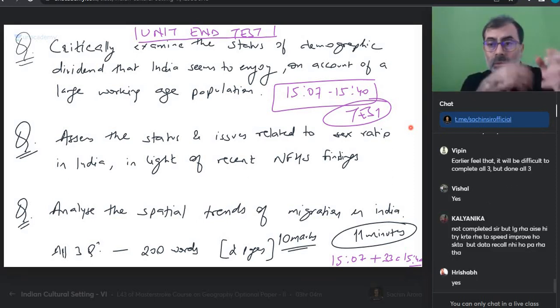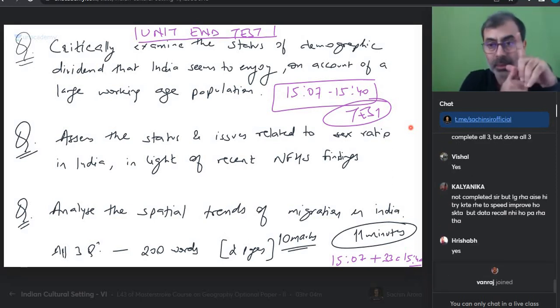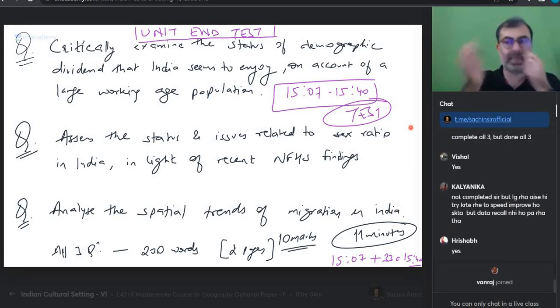Now the question is critically examine. So critically examine is something coming in the way. So I said 2 ideas very clearly we will have to bring up. Number one is the population, which is the demographic dividend, the working age population, which has reached an employment opportunity. Is the economy having that much employment for them? That was the first point. So we can elaborate on that. Which sector has employment or disguised unemployment, what is happening. So that was one expansion area.